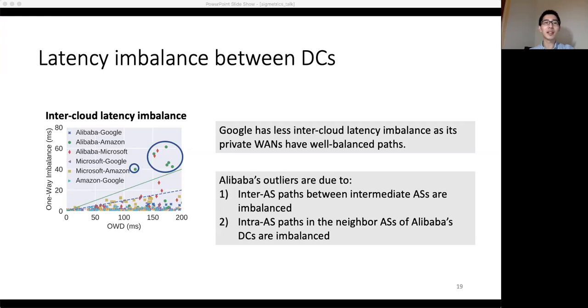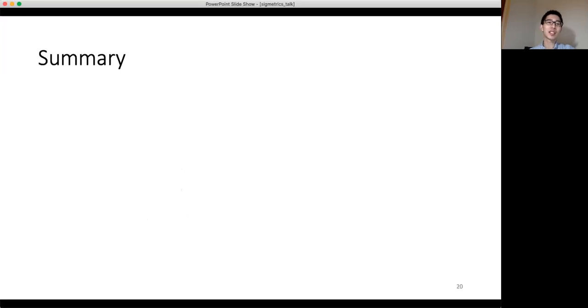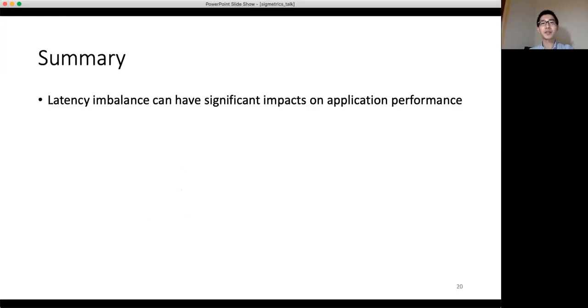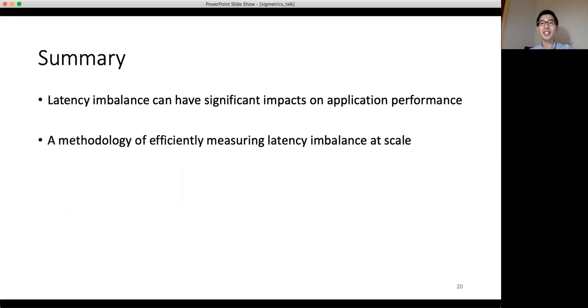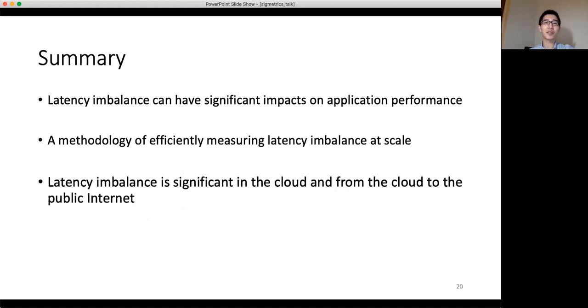In summary, in this talk, we have discussed three major points. First, latency imbalance can have significant impacts on application performance. Second, we developed a methodology for efficiently measuring latency imbalance at scale. And last, we have shown the measurement results to demonstrate that latency imbalance is significant both from the cloud to the public internet and between data centers in the cloud.